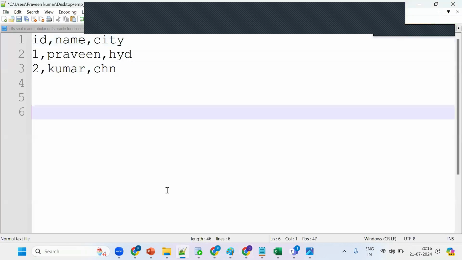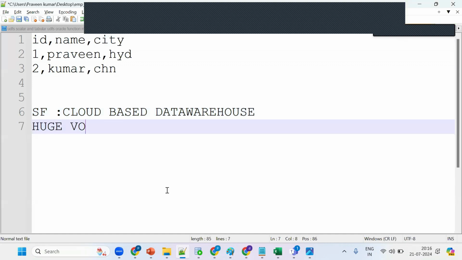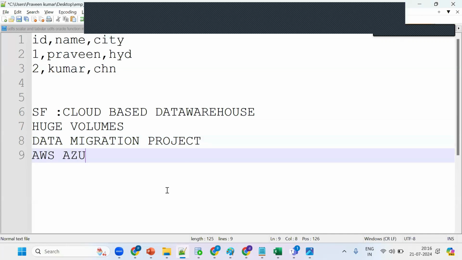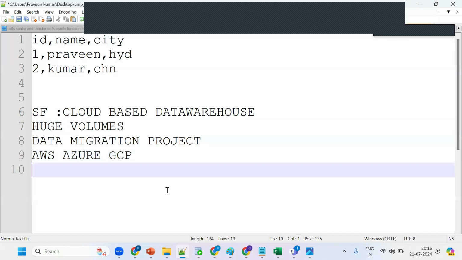Snowflake is a cloud-based data warehouse, mainly for processing huge volumes of data and for data migration projects. It supports multi-cloud: AWS, Azure, and GCP. It has features like cloning and time travel, and it also supports semi-structured data. Because of all these points, Snowflake is booming right now.